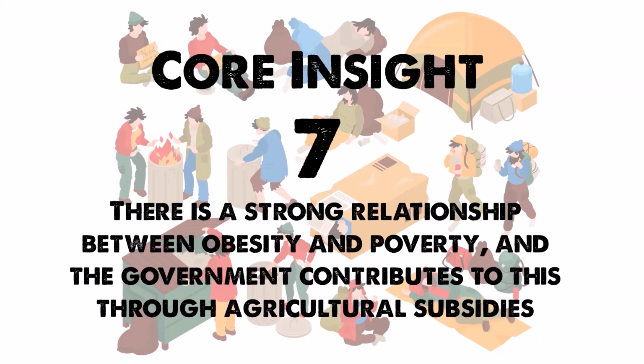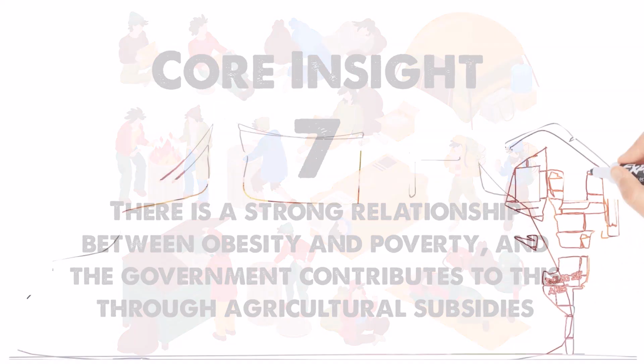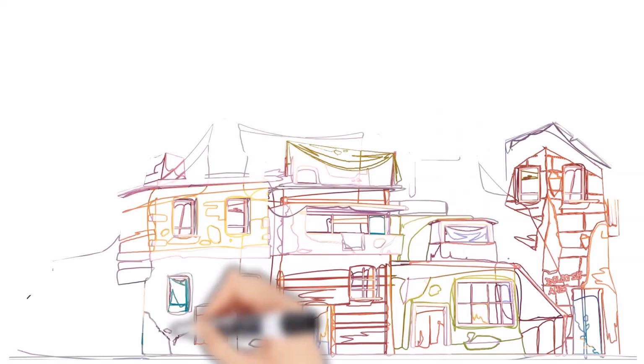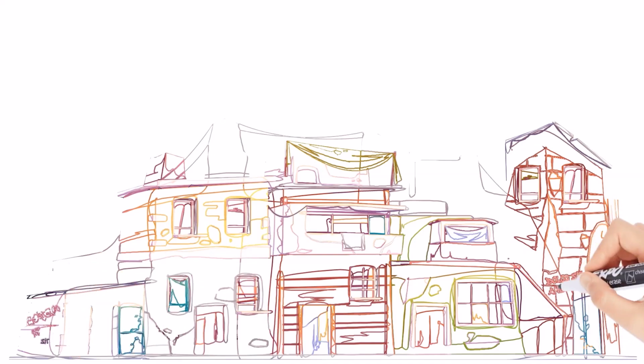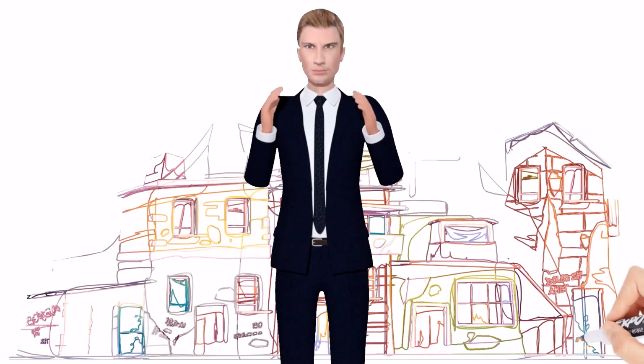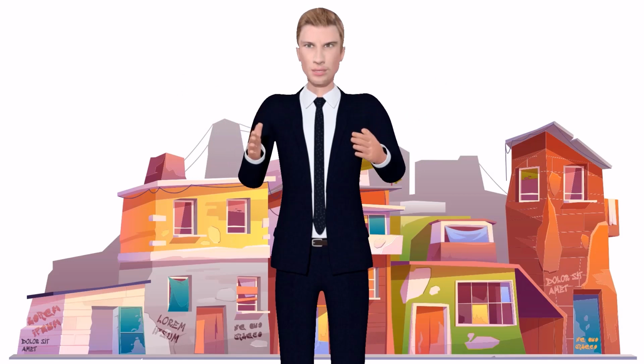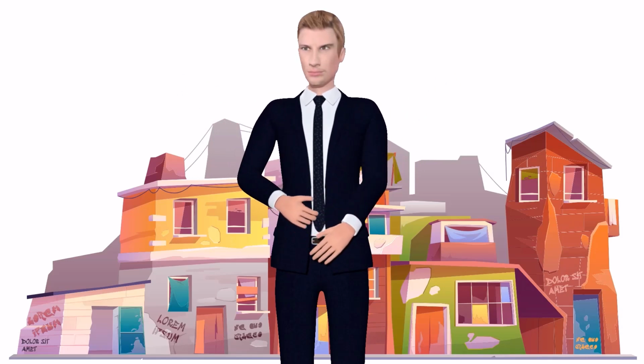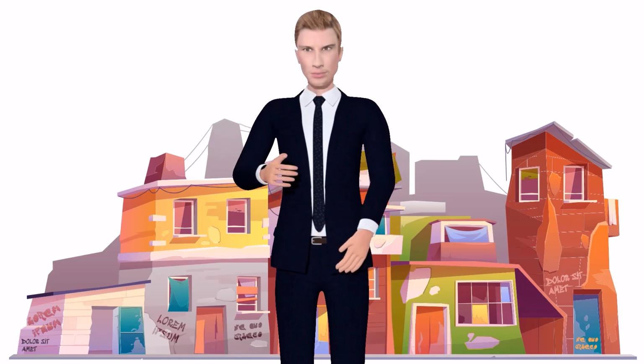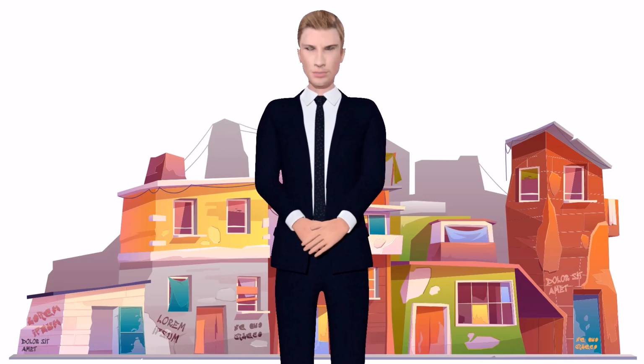Core Insight 7. There is a strong relationship between obesity and poverty, and the government contributes to this through agricultural subsidies. In the past, fat people were seen as rich, whereas thin people were associated with poverty. This view is quite logical because people who suffered from malnutrition must have come from the poorest class.